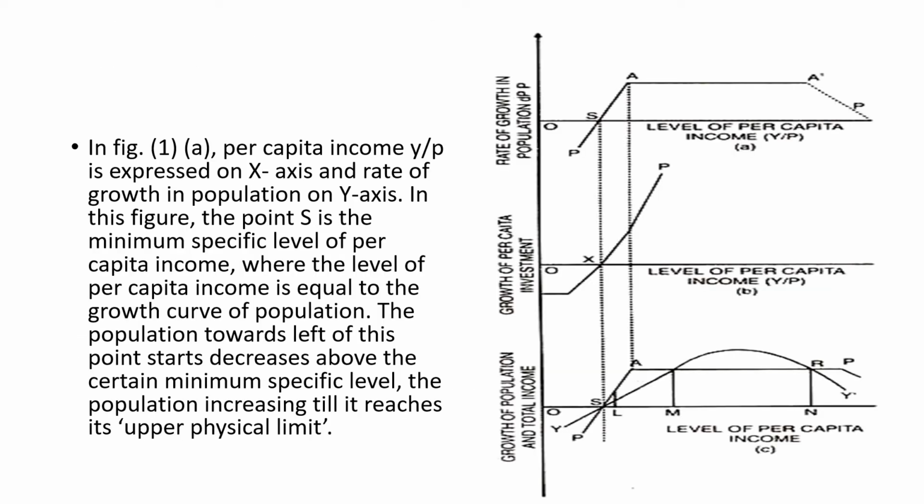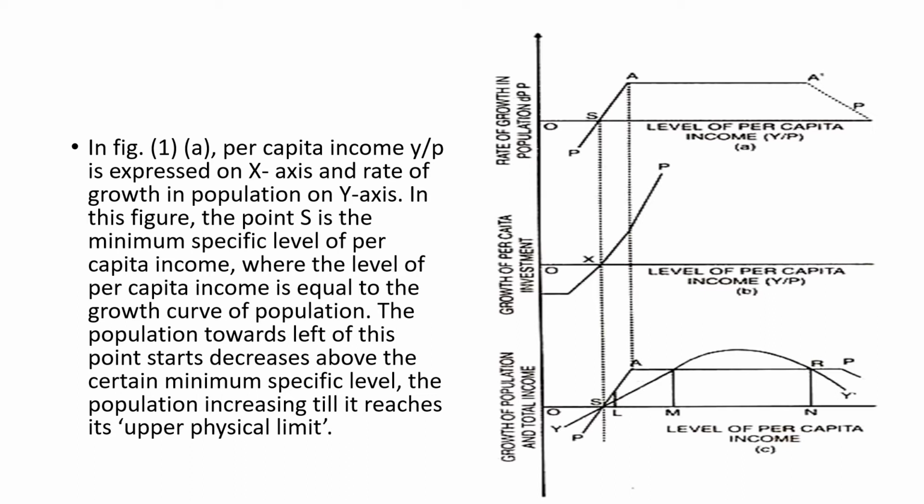Now, if you look at this diagram, you can understand this concept of Nelson's low level equilibrium trap very clearly, and this is a diagrammatic explanation. In this figure, you can see that the per capita income Y by P is expressed on the x-axis, and the rate of growth of population is measured along the y-axis. The point S is considered to be the minimum specific level of per capita income, where the level of per capita income is equal to the growth curve of population.